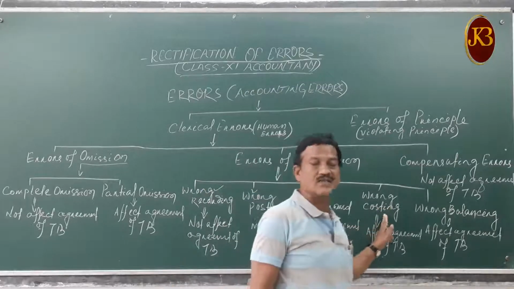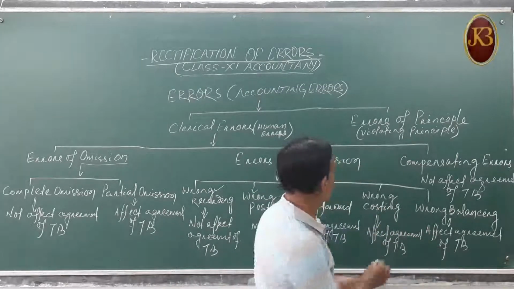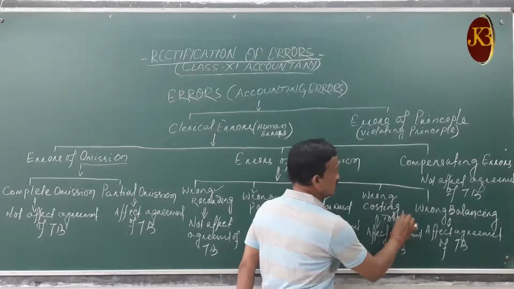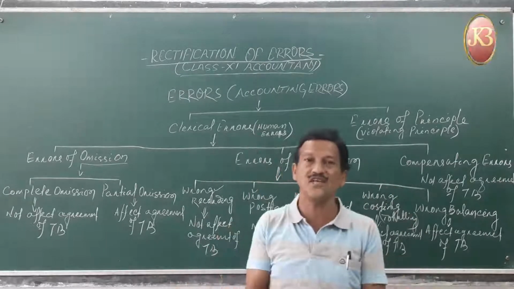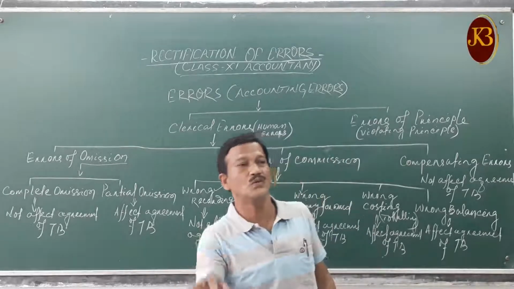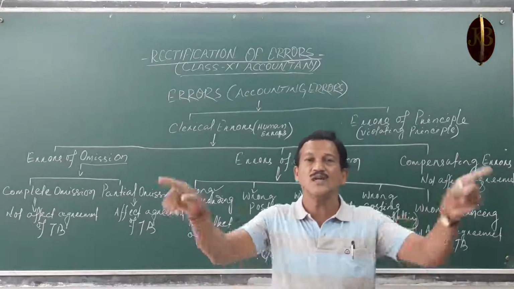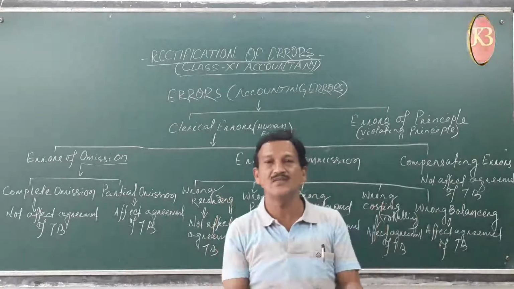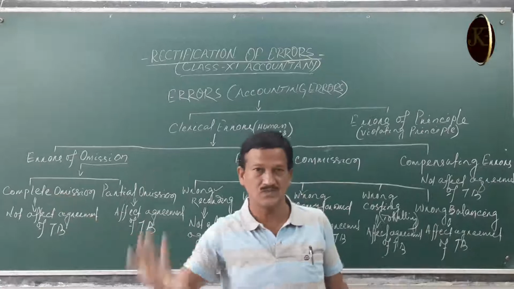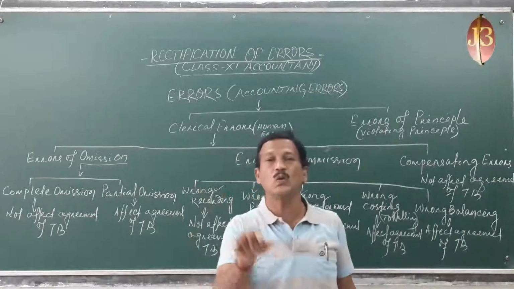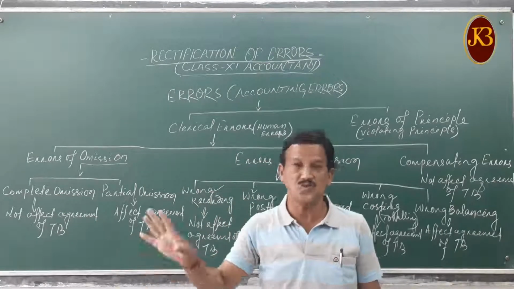Then wrong casting. Wrong casting means wrong totaling. While we are doing the totaling of the transactions of the purchase day book, sales day book, at the end of the purchase book we write the total, purchase account debited total amount. While doing the total, we had done wrong totals.